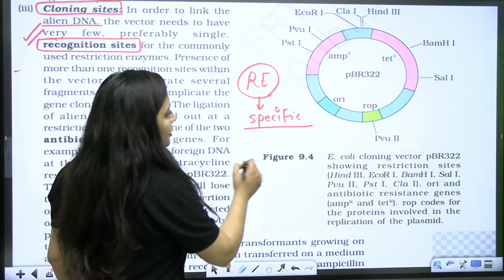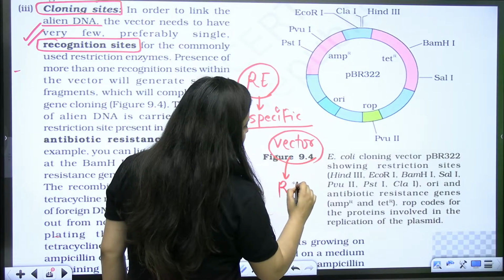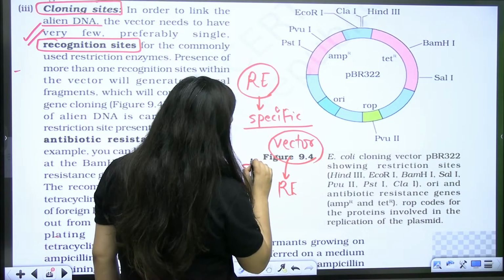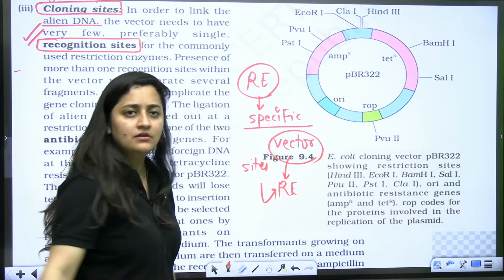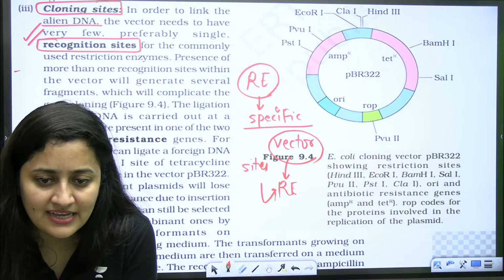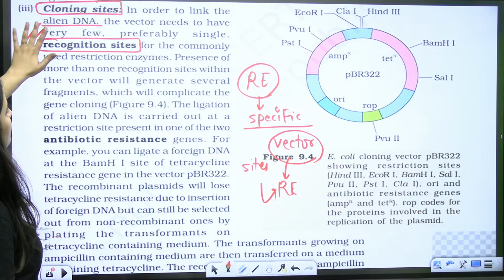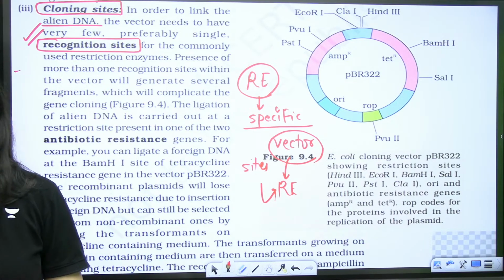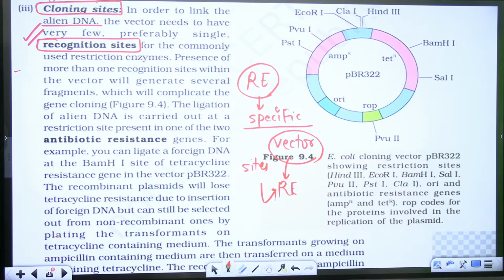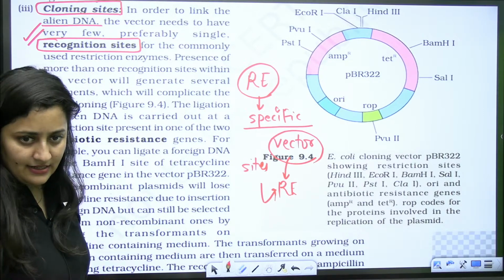So obviously if you are talking about a vector, that vector should have the sites that can be recognized by restriction enzymes. Yes or no? And those sites are known as the cloning sites, the recognition sites, the restriction sites. Clear? Is that clear?